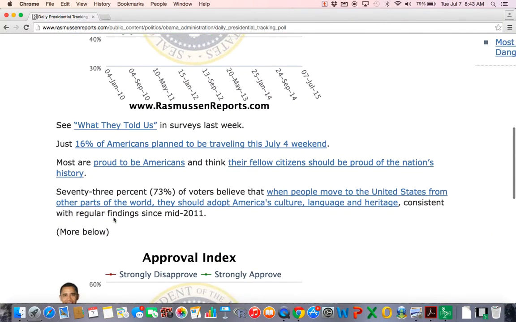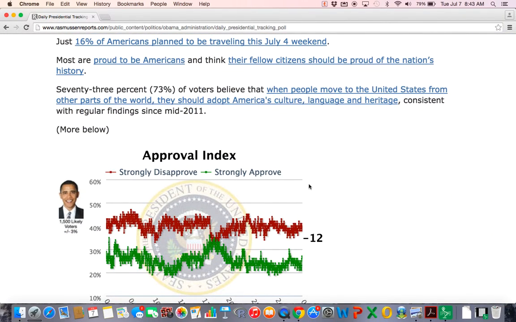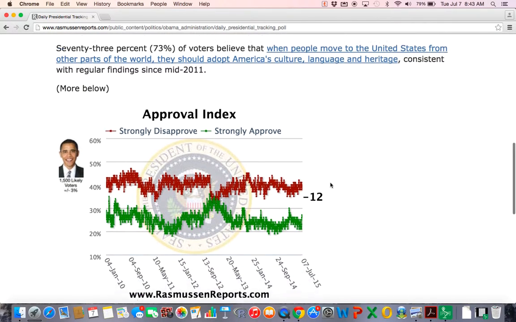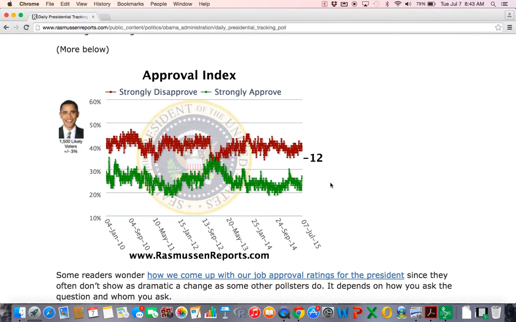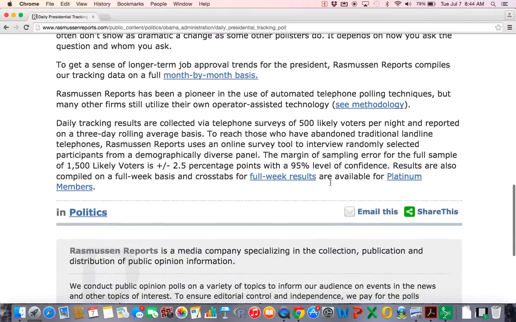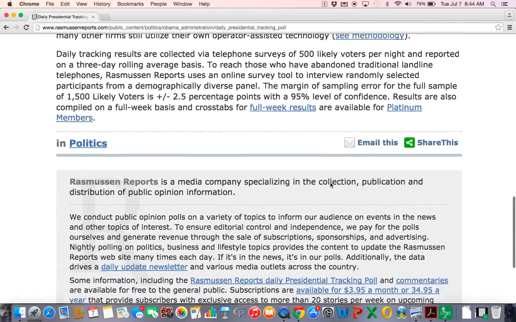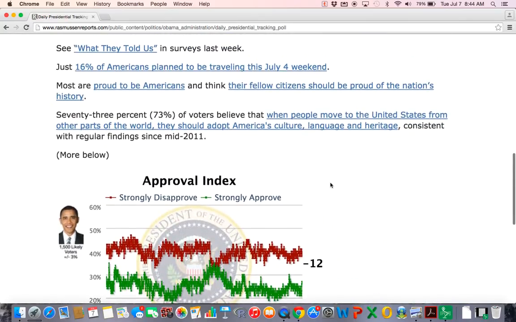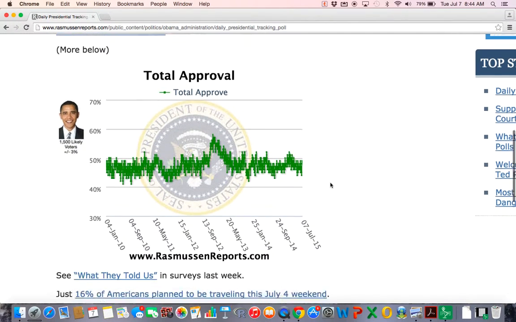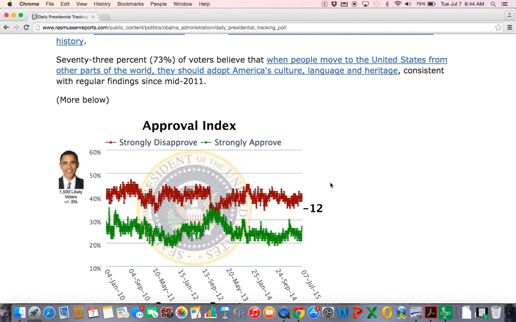I'll show you one report that I kind of find interesting. The approval index. Let's see, is that the one I like? Let me see if I can get this. Yeah, the approval index. Red means people don't approve, and green means people do approve.